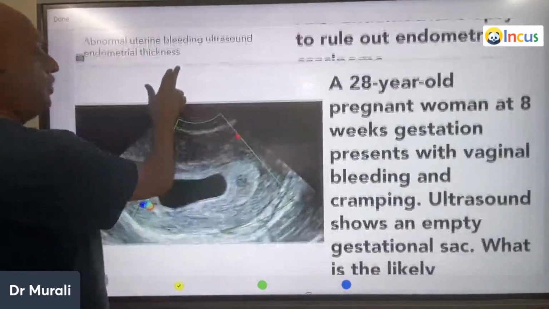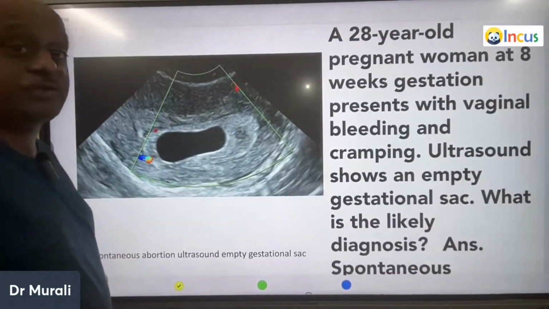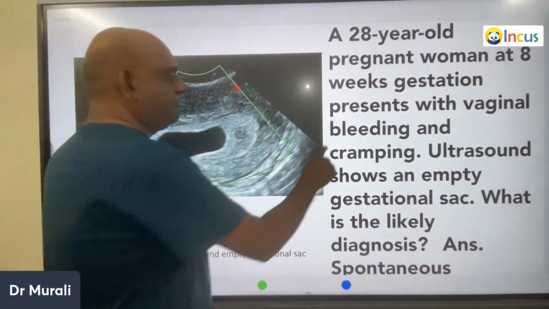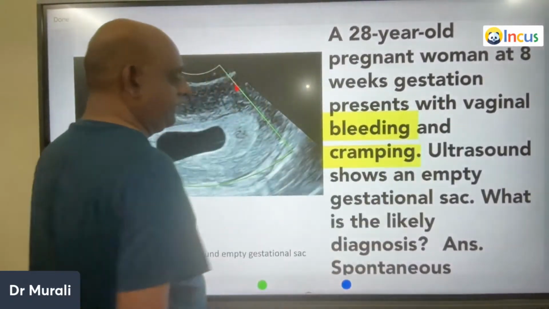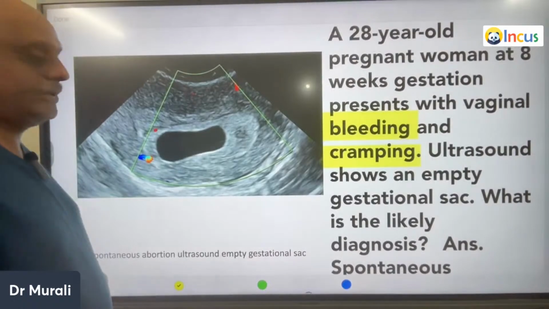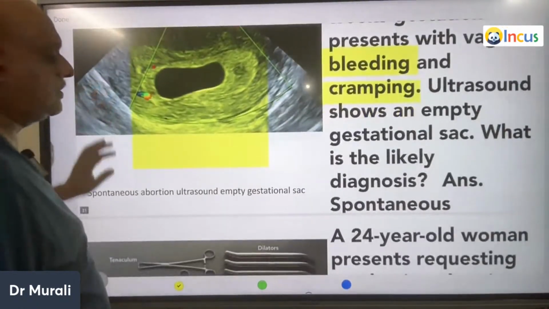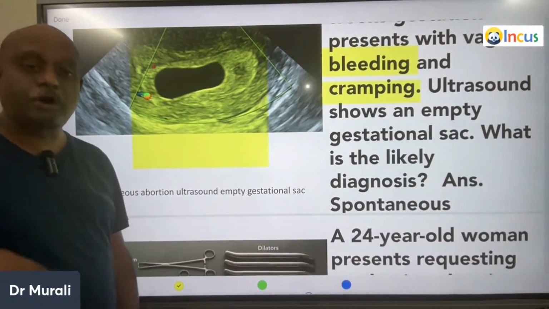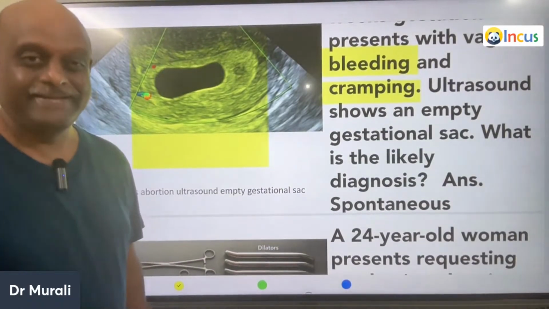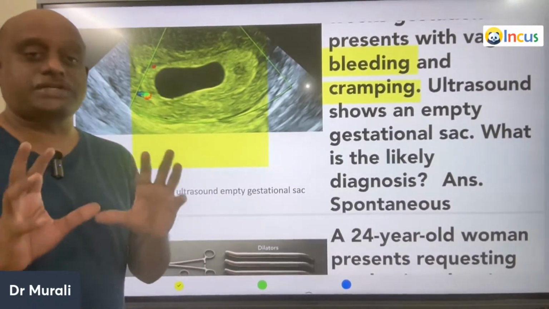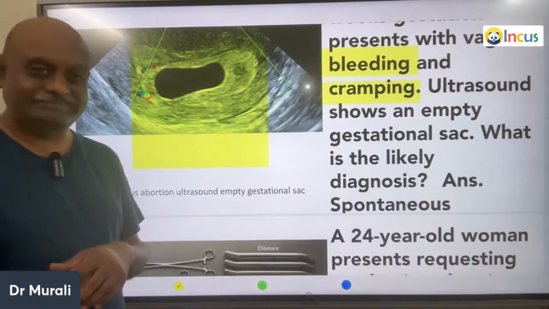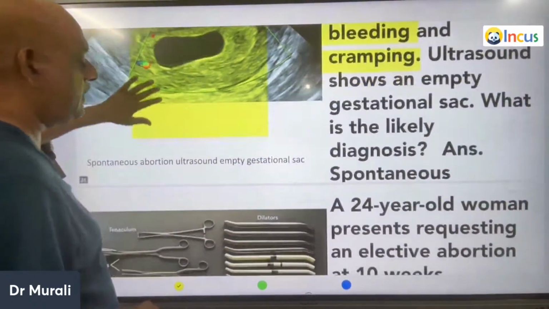A 28-year-old pregnant woman at 8 weeks of gestation presents with vaginal bleeding and cramping. Ultrasound is showing an empty gestational sac. So what is your diagnosis, doctor? Typically, it is a spontaneous abortion with an empty gestational sac, blighted ovum is what you need to understand.